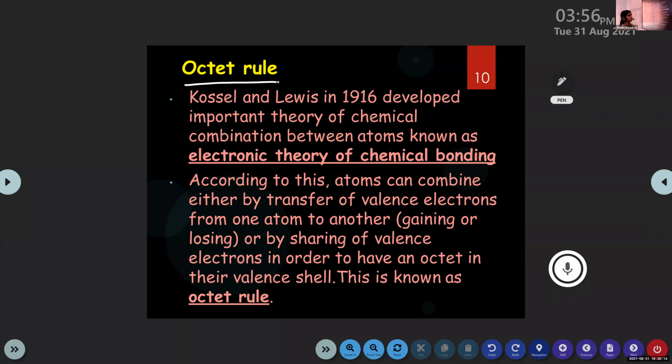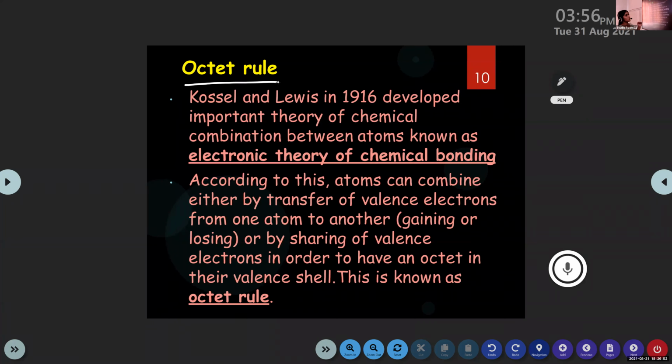Octet rule. An important rule related to this Kossel-Lewis approach. It is known as the octet rule. This Kossel-Lewis approach is considered the beginning of the studies about bonding. It's just an initial step. After that, certain other theories came: VSEPR theory, valence bond theory, hybridization theory, molecular orbital theory. Through all these theories, chemical bonding becomes clearer. The Kossel-Lewis approach is just the initial stage of the studies about chemical bonding.